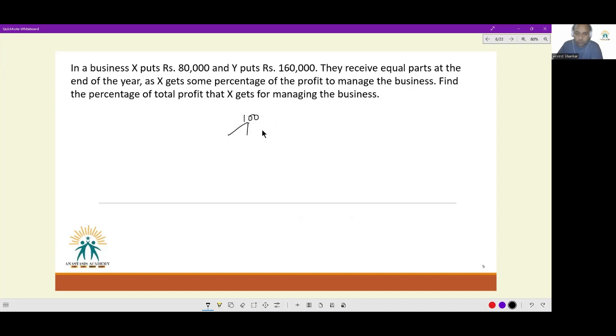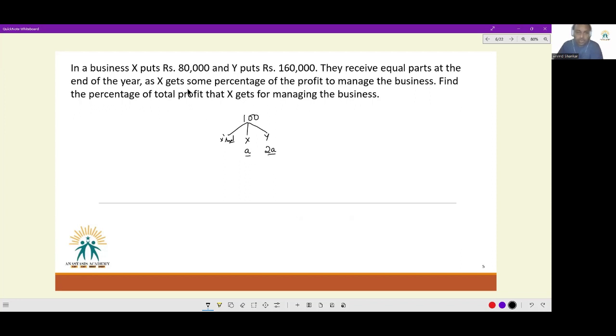Now, out of this, the profit that X gets is going to be, let's say, A, and the profit that Y gets is going to be 2A on account of their capitals. This is X's salary, but profit sharing between X and Y on account of their capital investment is going to be 1:2.